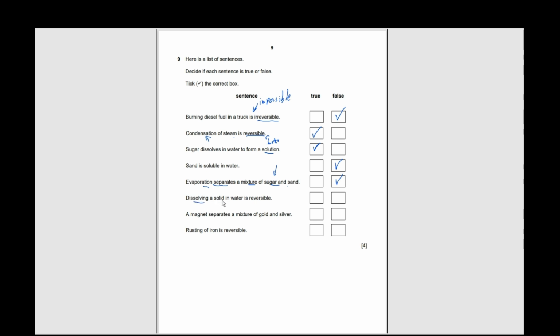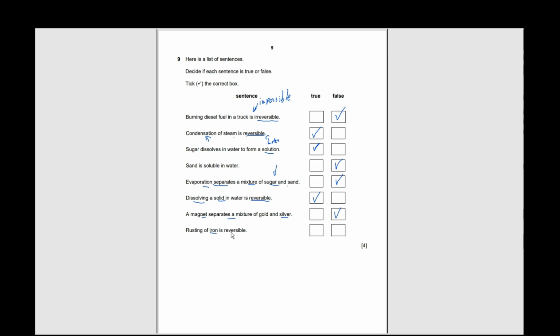Dissolving a solid in water is reversible. Yes, if we can dissolve the solid in water, we can also restore back that solid from the water. A magnet separates a mixture of gold and silver. No. Why? Because both of them are metals. So no.